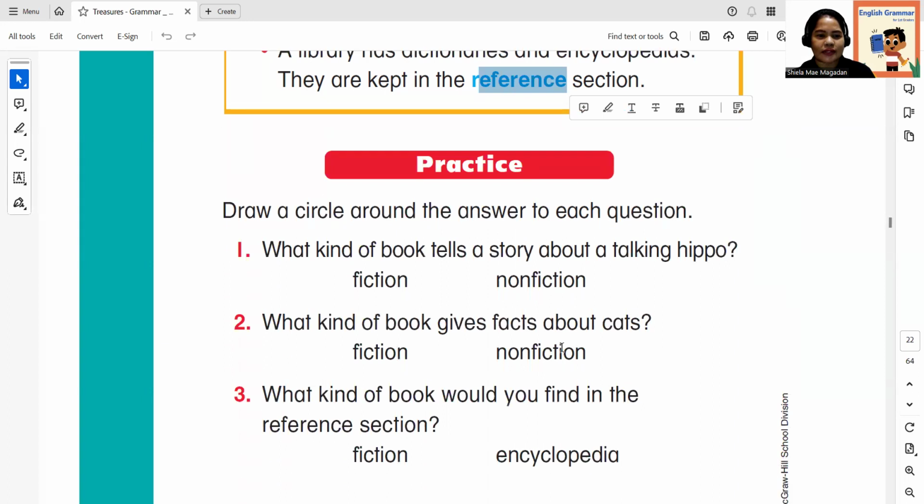Now let's have a practice. It says here, draw a circle around the answer to each question. Okay. Number 1, let's change it into circle.